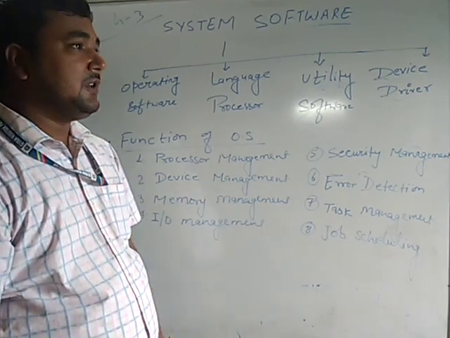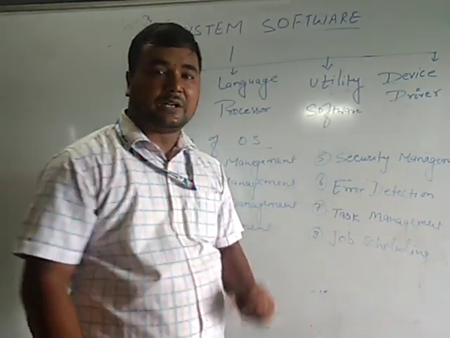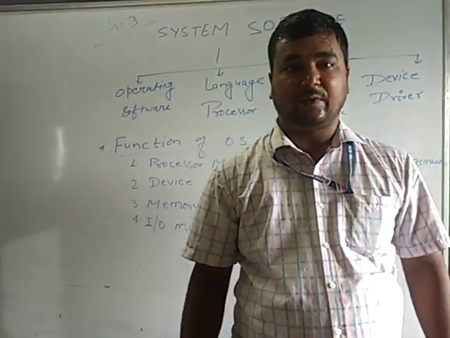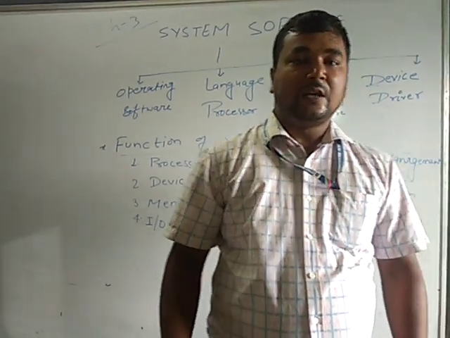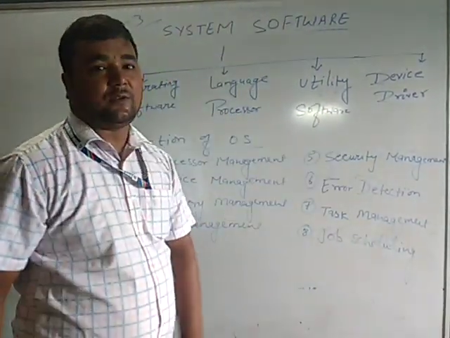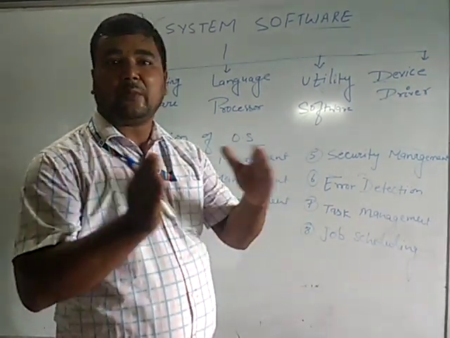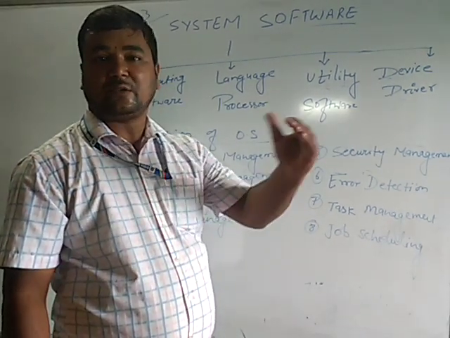Clear? As you know, our software is categorized into two parts. First is system software and second is application software. Here I will discuss the system software. First of all, the name is system software, that means it controls and operates the hardware components of the computer.